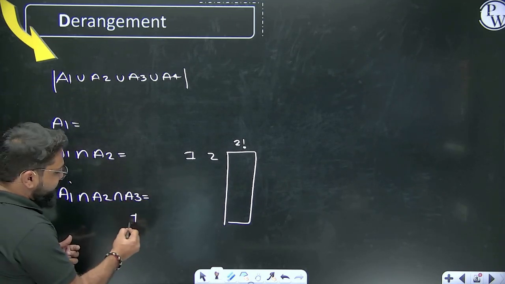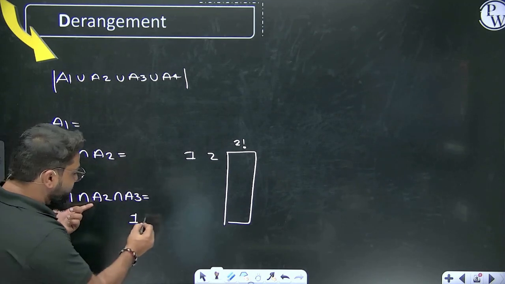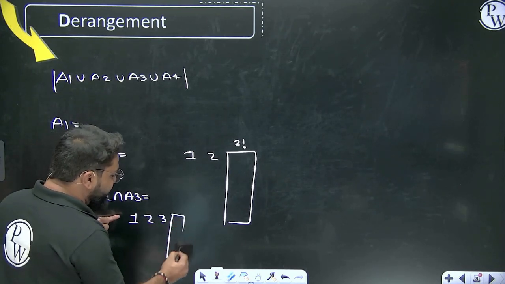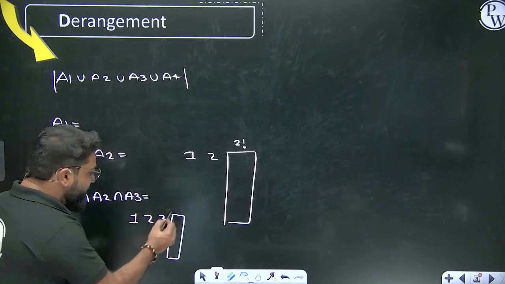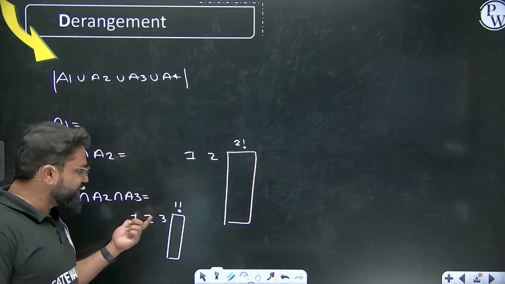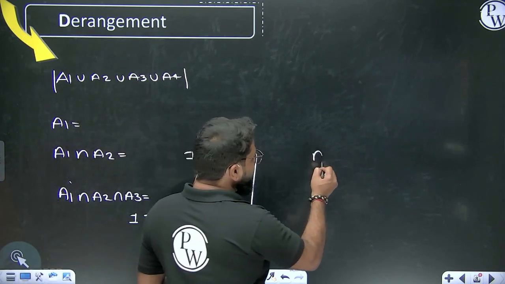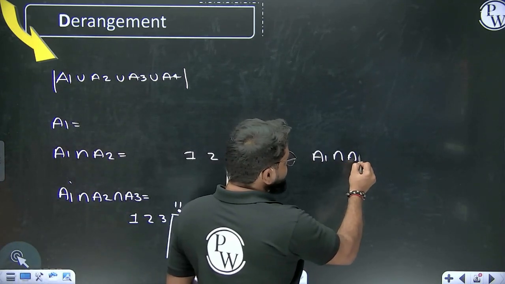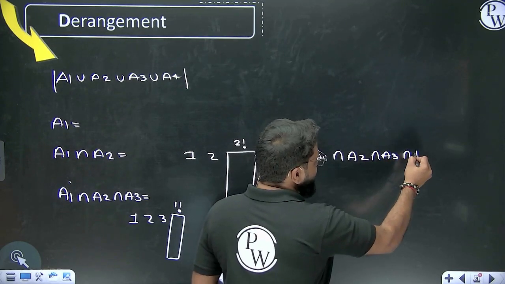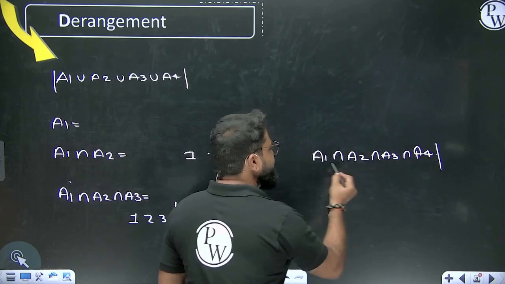Now if I say a1 intersection a2 intersection a3, what does it say? It says the number of ways you can fix the first, second and third element, and how many ways you can jumble the last element? You can jumble the last element in 1 factorial ways. Yes or no? And what it says is a1 intersection a2 intersection a3 intersection a4.